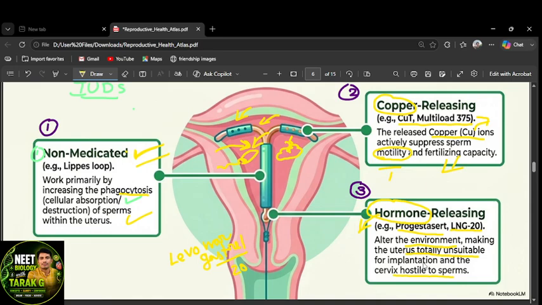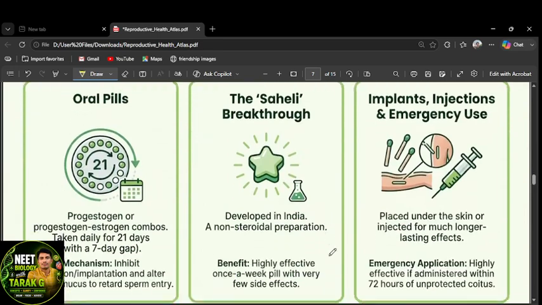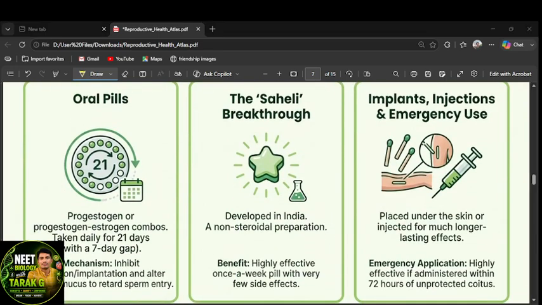Suppose fertilization takes place, the hormone-releasing device does not give a suitable environment in the uterus for implantation. It prevents implantation, and the cervix does not give the sperm a chance to stay for a long time. Due to that, the sperm finally won't reach the ova, and in this way pregnancy is prevented. I hope you are clear up to here, right?